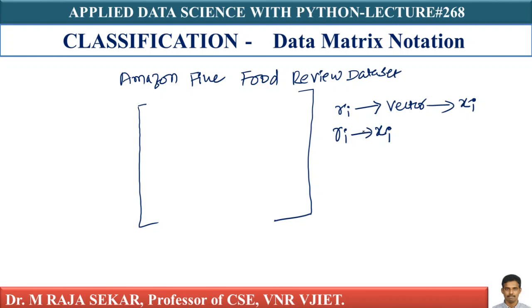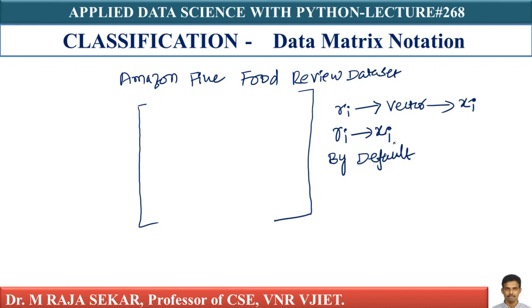As I told you, every vector by default is a column vector. We learned this in linear algebra, also in dimensionality reduction lectures.